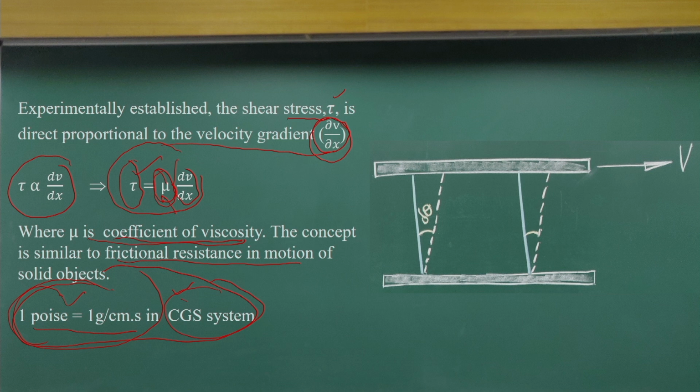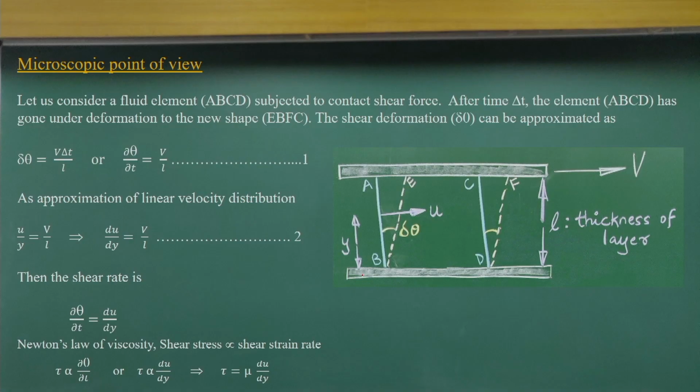Yes, let us consider the microscopic point of view. If I consider the same fluid flowing through parallel plates, one of the plates has velocity 0, which is at rest, and the top plate is moving with velocity V. From the microscopic point of view, I am not talking about molecular motions, the exchange of molecules or the momentum flux that results in a shear stress.